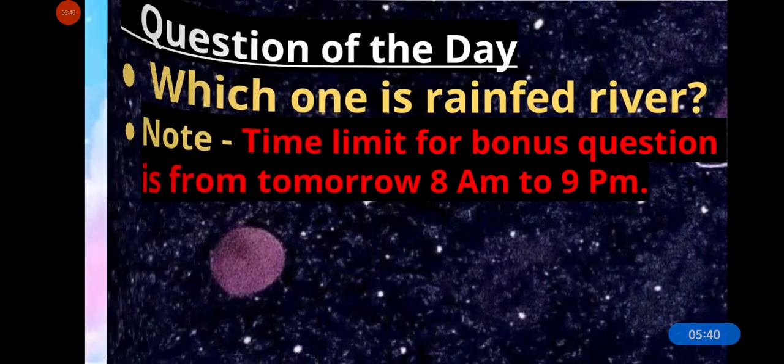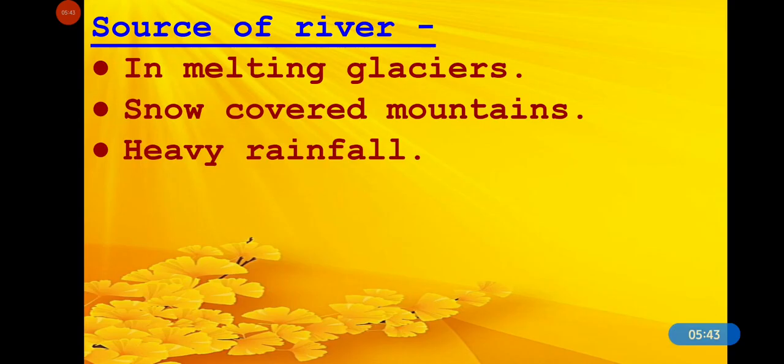A river has its source either in a melting glacier, snow-covered mountains, or in heavy rainfall. Okay? In melting glaciers, snow-covered mountains, and heavy rainfall. Glaciers are big mountains of ice.